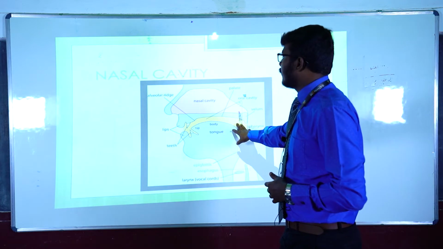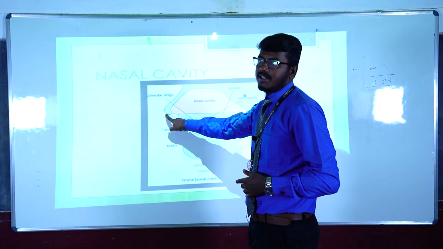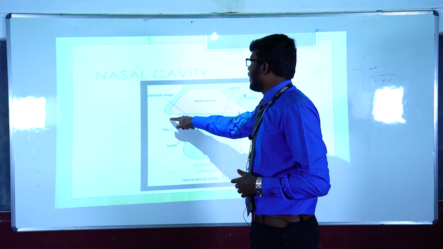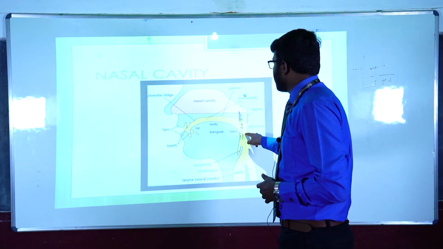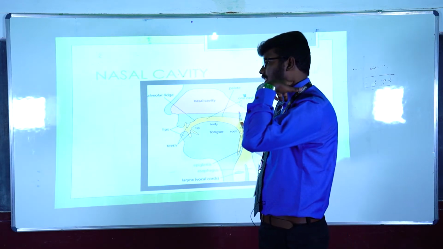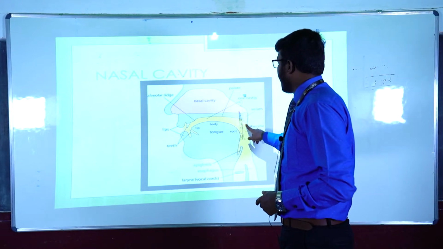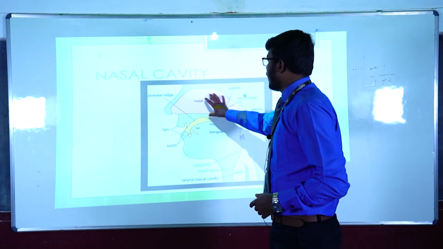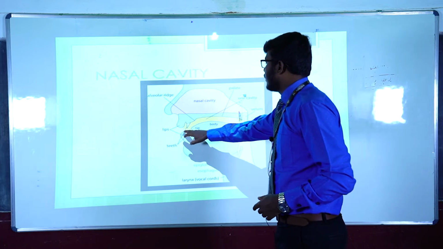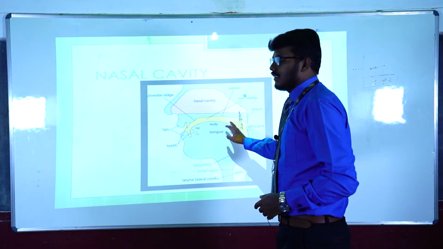See, this is the diagram of the nasal cavity. This is the nose which we see on the outer side, and the nasal cavity extends from here to here. This is the pharynx region, which will be approximately in this area. The nasal cavity extends up to this. This pink area comprises the nasal cavity, and this yellow area comprises the oral cavity.